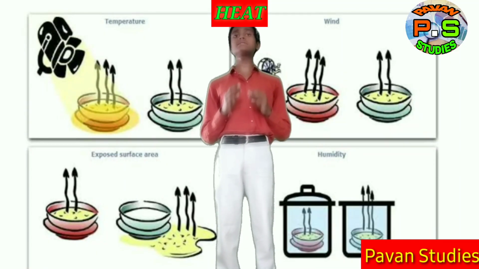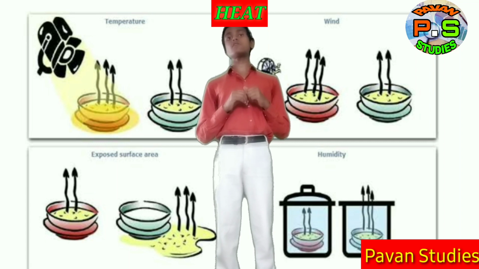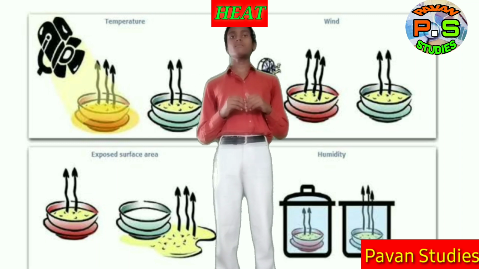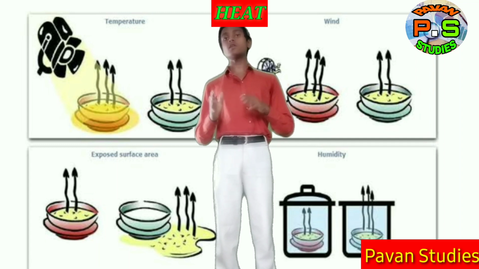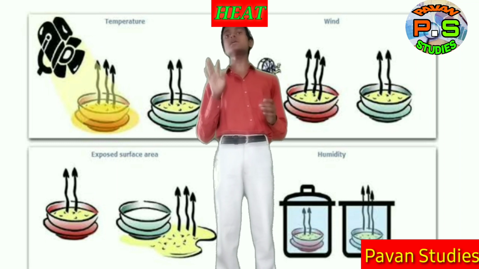The factors influencing evaporation are surface area, humidity, temperature, and velocity of air. First, we will prove surface area. Take water in a cup and a saucer with the same volumes of water. Now, which one will evaporate faster when kept under the fan? It is the saucer. In the saucer, the surface area is larger than the cup, so the water in the saucer will evaporate faster compared to the cup. So surface area is a factor influencing evaporation.